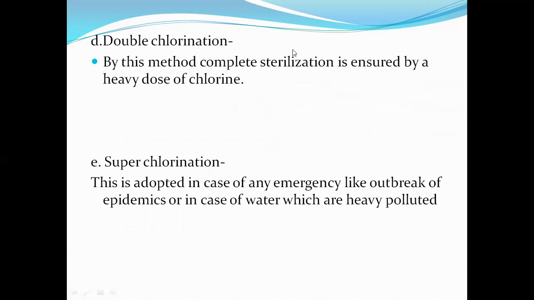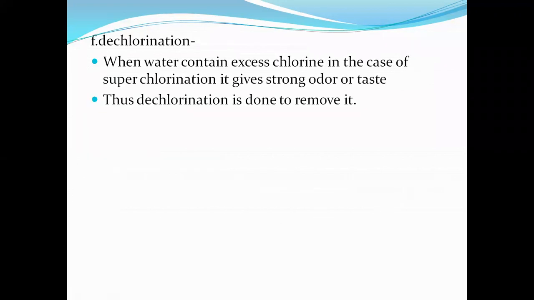After that, next is the double chlorination. What is meant by double chlorination? In double chlorination, we apply a heavy dose of chlorine to the water. After that, superchlorination. What is meant by superchlorination? In superchlorination, we add a high dose of chlorine to the water, in case of emergency like an outbreak of epidemics. Then next is the dechlorination. What is meant by dechlorination?